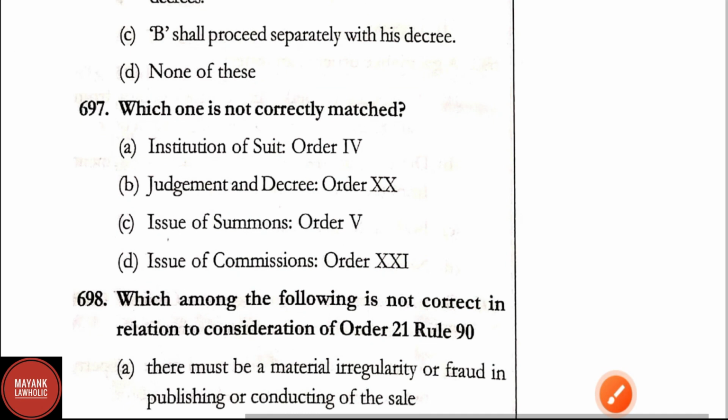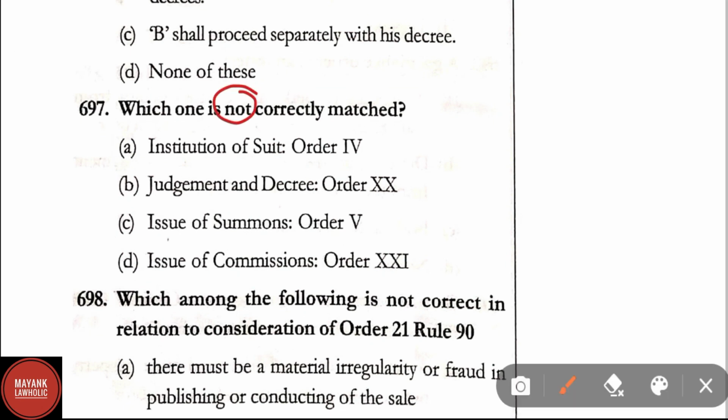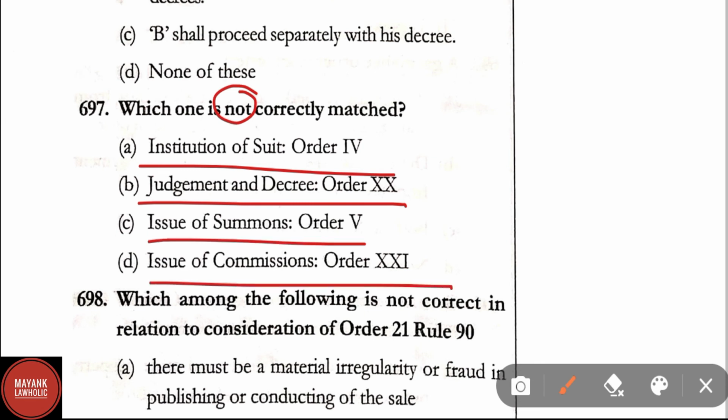Question number 697. Which one is not correctly matched? Institution of suit, order 4. Judgment and decree, order 20. Issue of summons, order 5. Issue of commissions, order 21. This is not correctly matched. Order 21 is related to execution.